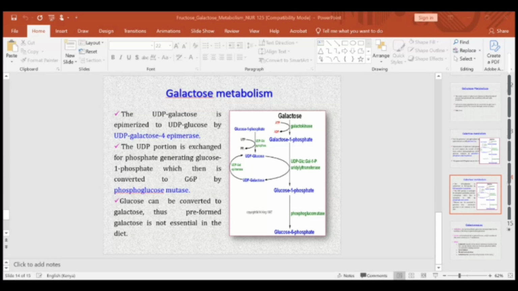After this class, I'm going to share with you notes for glycogenolysis, fructose and galactose metabolism, the hexose monophosphate pathway, and disorders of carbohydrate metabolism. With that, I believe we've comprehensively covered carbohydrate metabolism, and we'll move to the next step, which will be lipid metabolism in the next class.